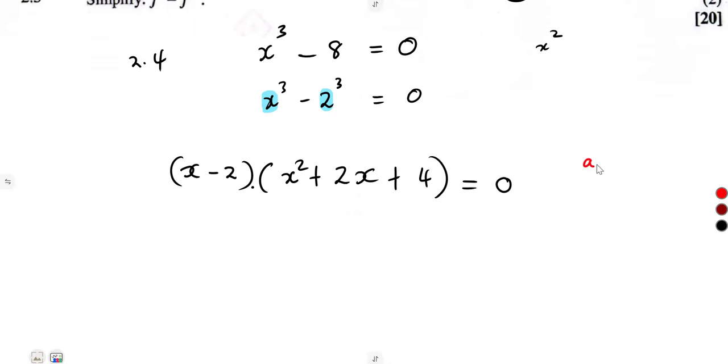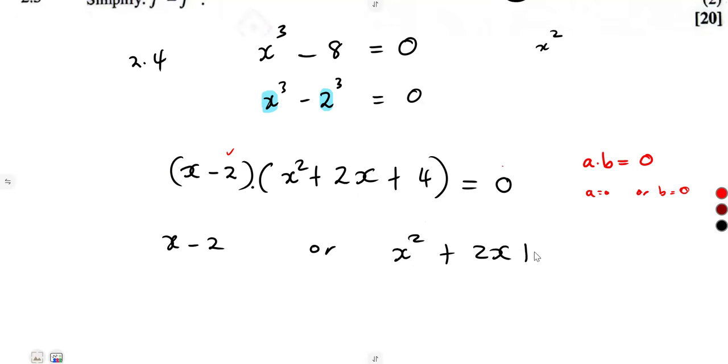To 0. If a times b is equal to 0, it means one of these must be equal to 0. It's either a must be equal to 0 or b must be equal to 0. That's the zero product. So it is either this bracket, x minus 2, must be equal to 0, or this bracket, x squared plus 2x plus 4, must be equal to 0.